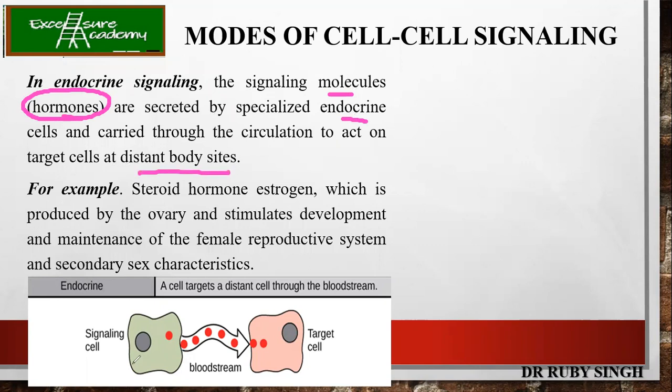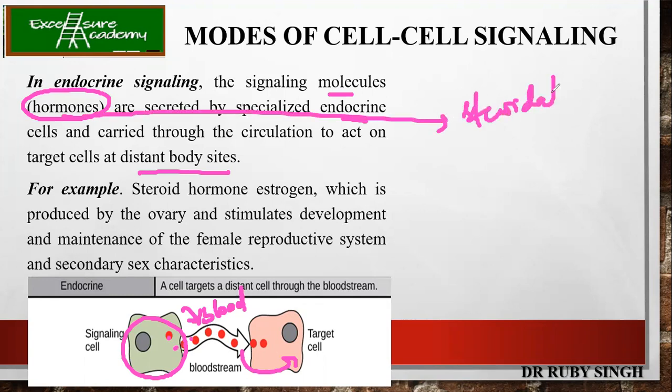As I was discussing, you have the signaling cell, which is going to release all these signals. With the help of the blood system, they will be passed to the target cell. So this becomes the example of endocrine signaling. A very good example is when we talk about hormones. Mainly your hormones are steroids or steroidal in nature, right?